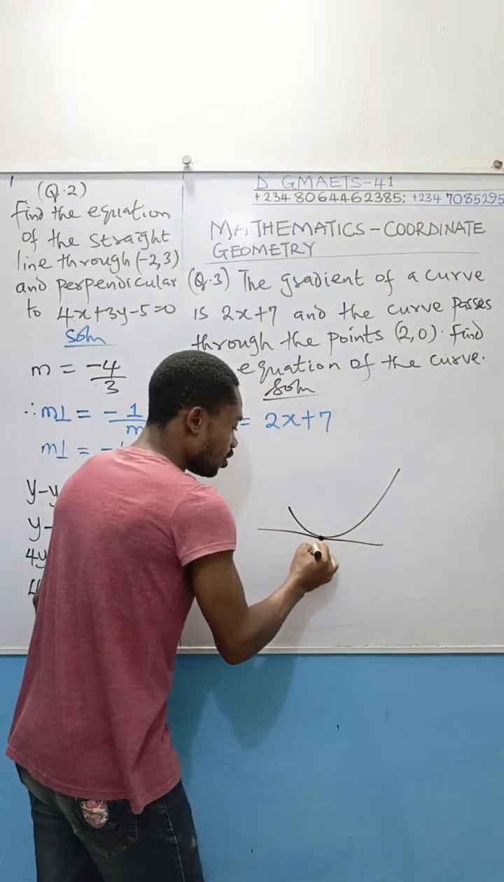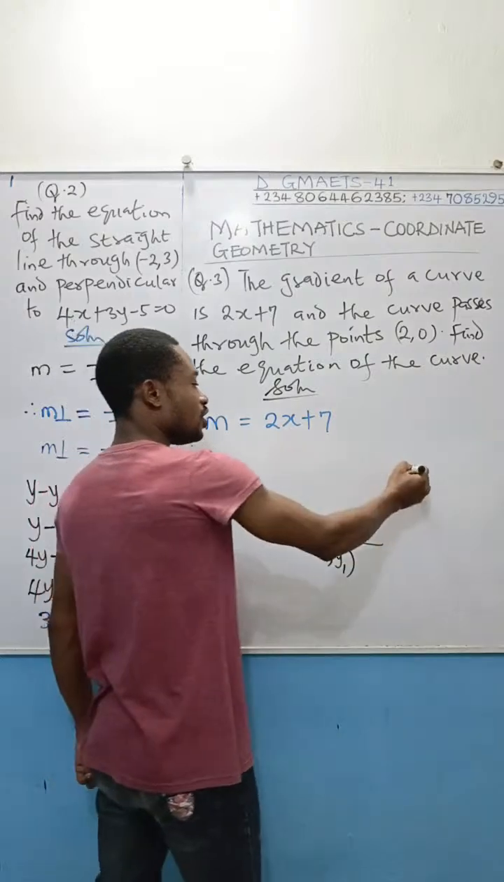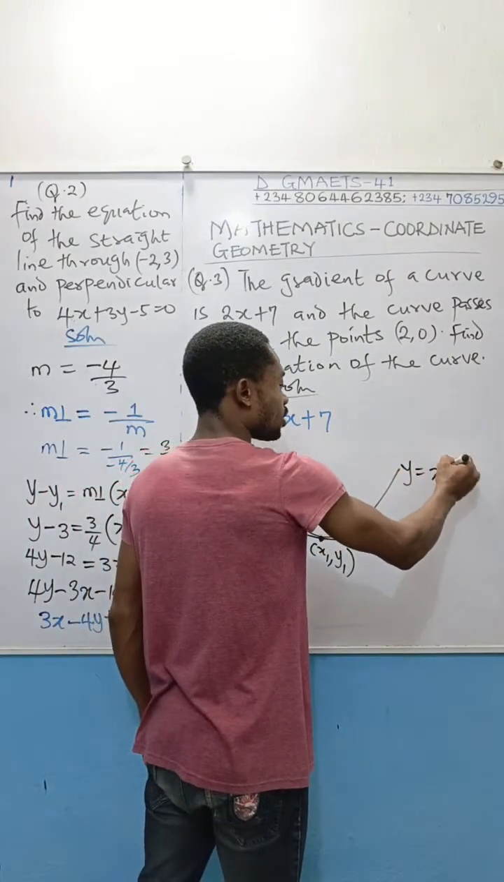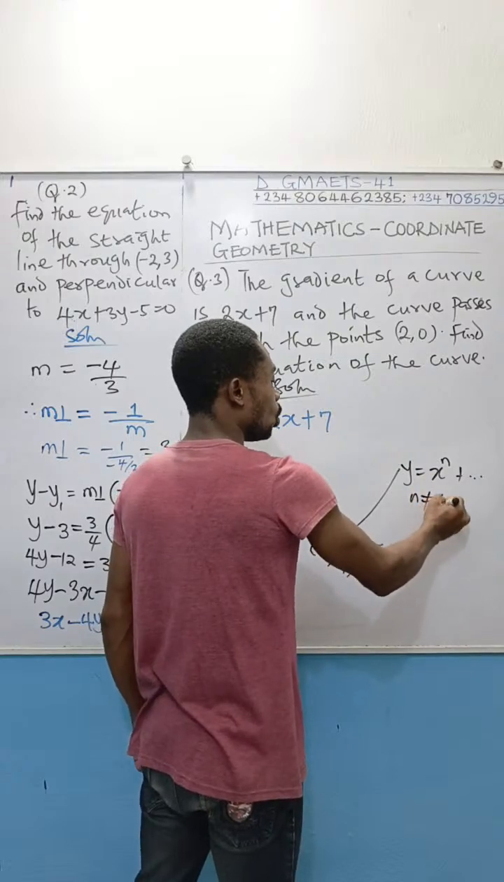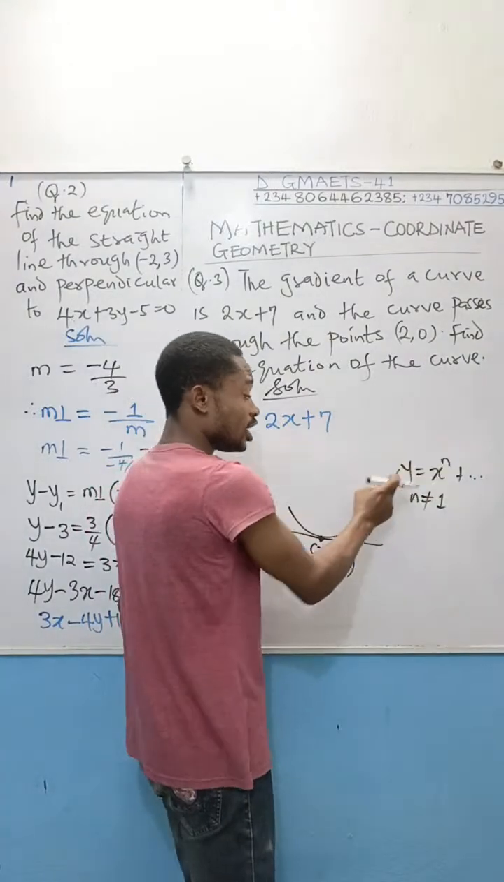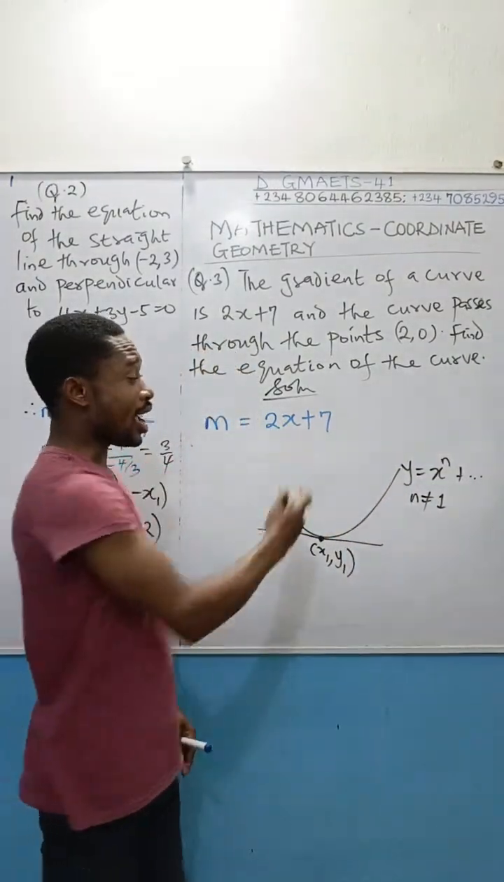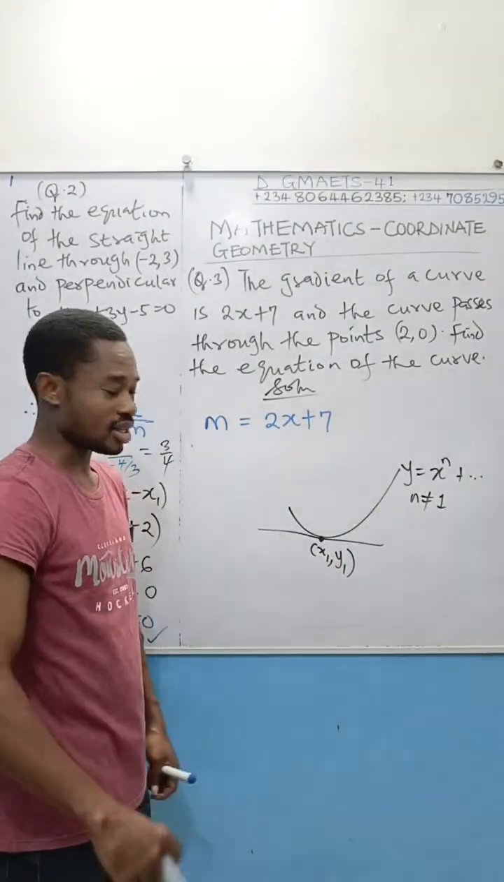And I give you the value of this point, say x1, y1. I will give you this curve equation, y equal to, let's say, x raised to power n plus blah, blah, blah, where n is not equal to 1. N is not equal to 1, because if n is equal to 1, this becomes a straight line. So n is either greater than or less, as the case might be. Most generally greater than 1.